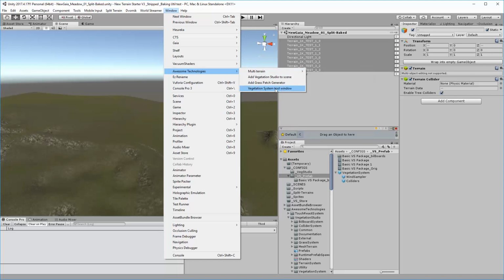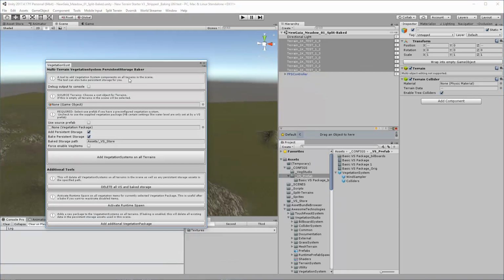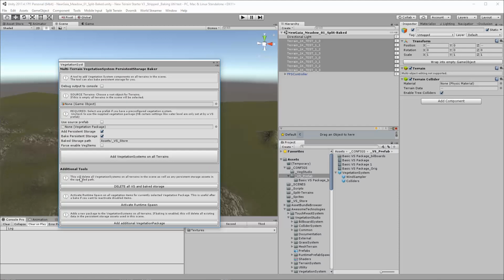I personally have rewritten his one just so that it appears under multi-terrain, and that's where my one is. I've called it Vegetation System Batch Bake, and it's pretty similar. You'll notice there's the source terrain, and then there's this, you drop in a package. Hopefully it's not too intimidating. I've just added little comments on each of the buttons. Pretty much the first half is all that you need to worry about. If you're interested in seeing what it's doing, enable debug output, it'll just end up telling you what it's done.